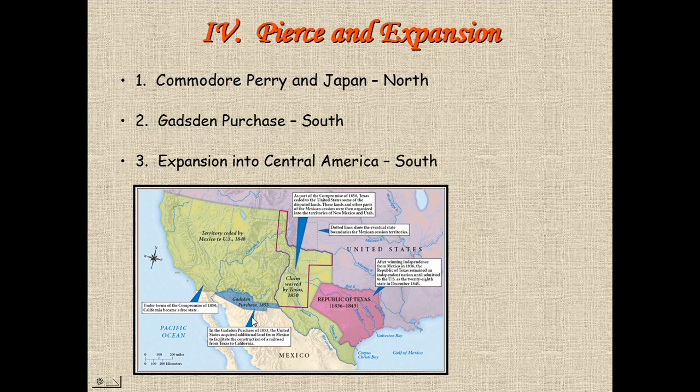And several Southerners are going to attempt to invade Central America and attempt to establish states that maybe one day would join the United States. These are attempts at expansion in South America, an attempt by some Southerners to expand slavery.